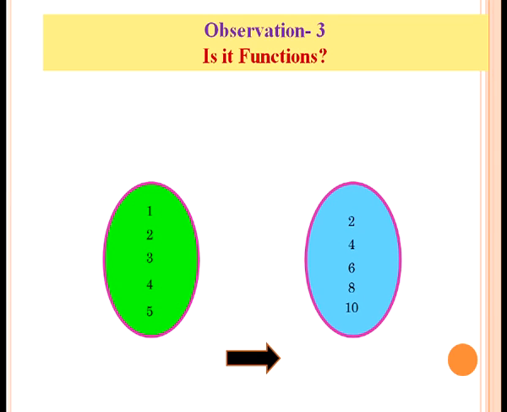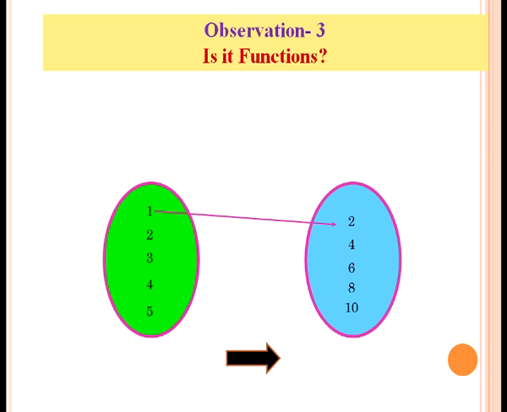Let us observe another situation and identify whether it is a function or not. Here there are two sets. In the first set the elements are 1, 2, 3, 4, 5 and the elements of the second set are 2, 4, 6, 8, 10.